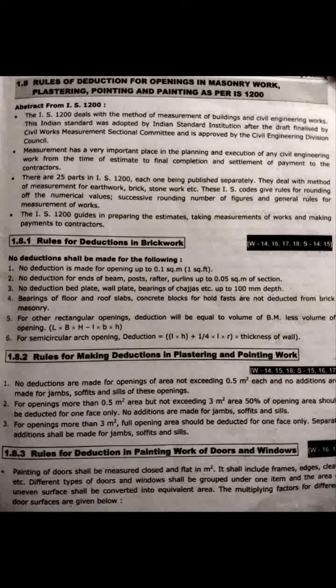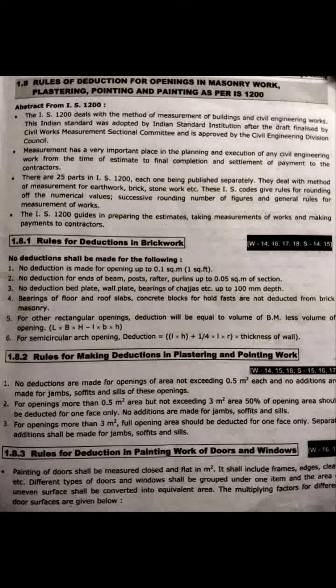No deductions are made for openings of area not exceeding 0.5 square meter each, and no additions are made for jambs, soffits and sills of these openings. That means openings less than 0.5 square meter should not be deducted from the total quantity.